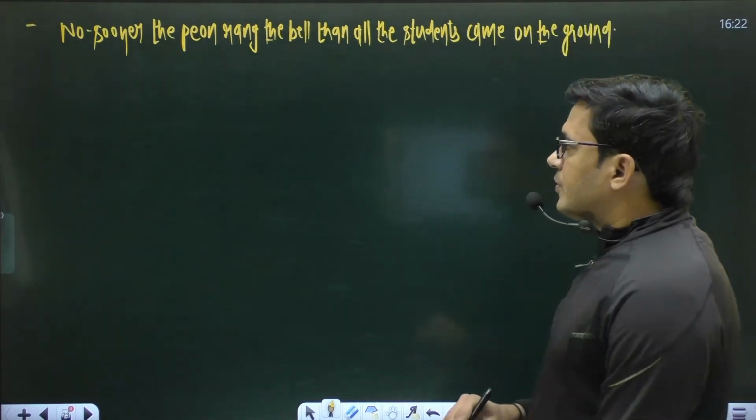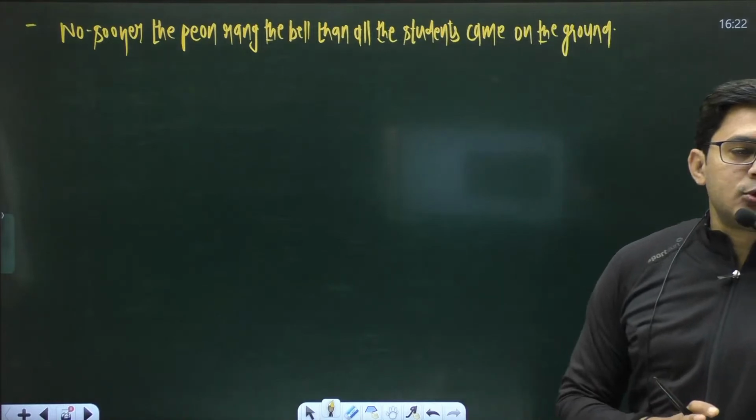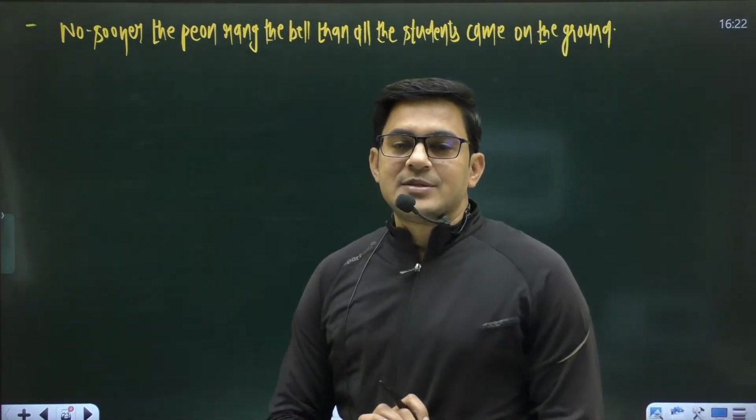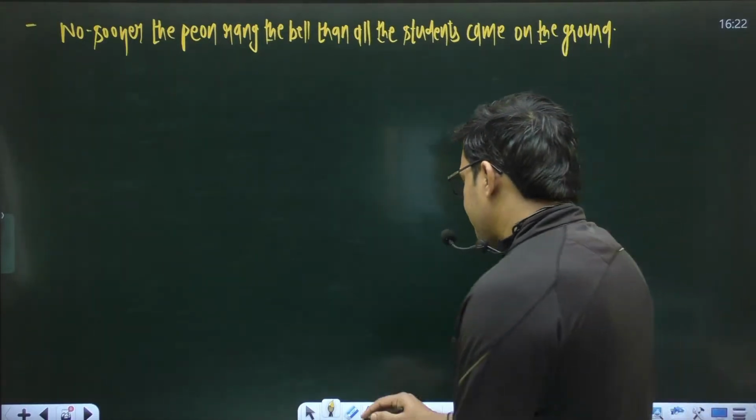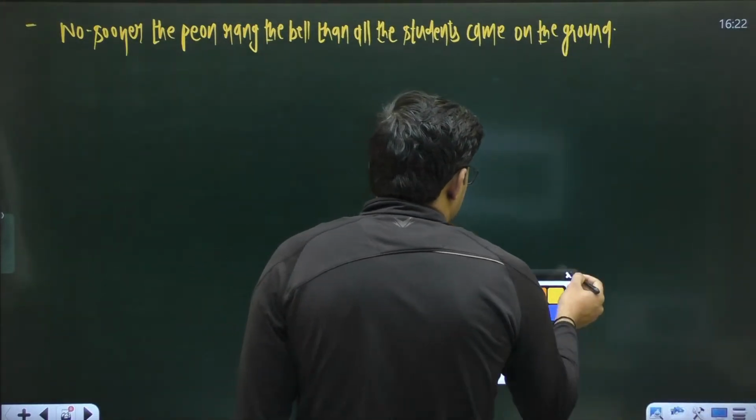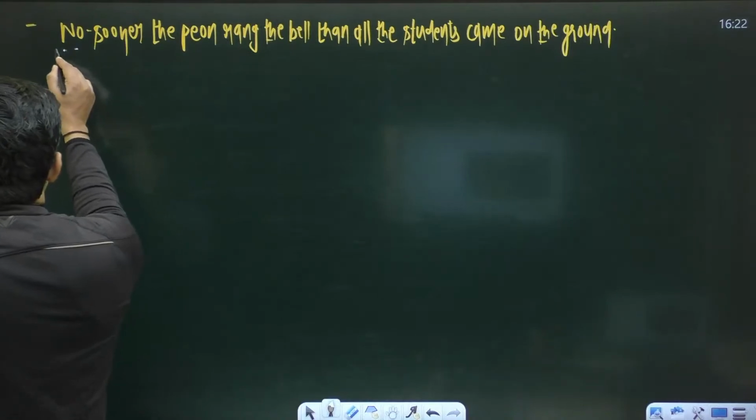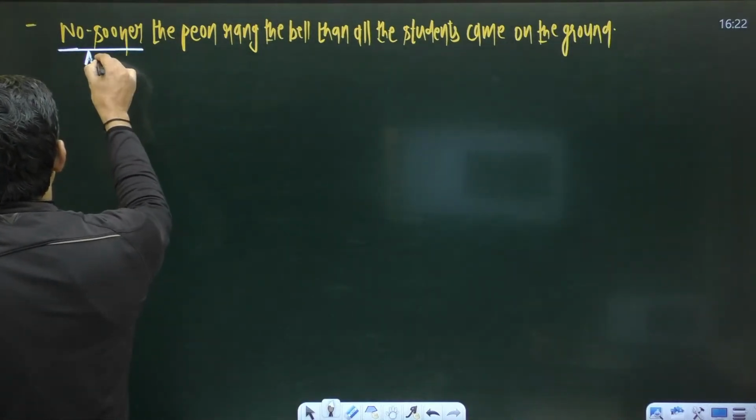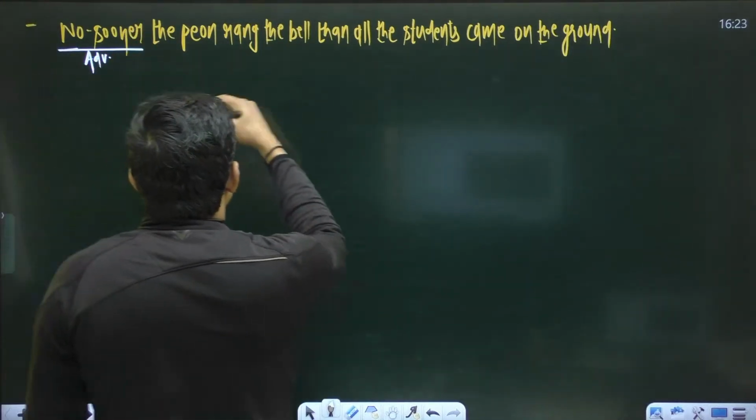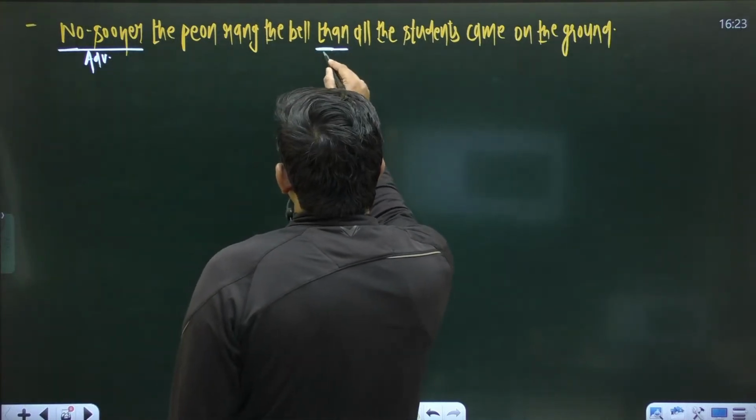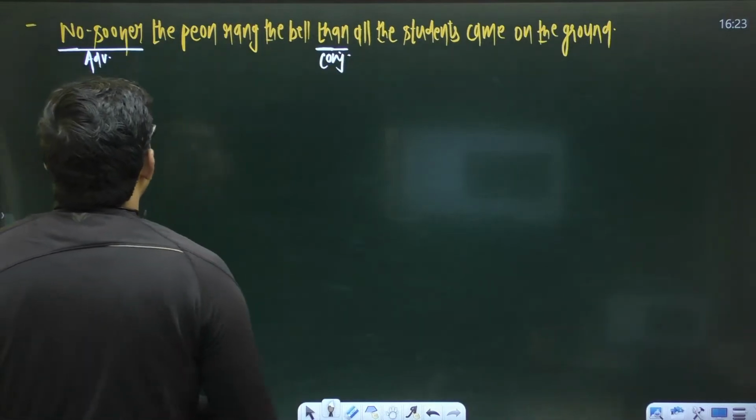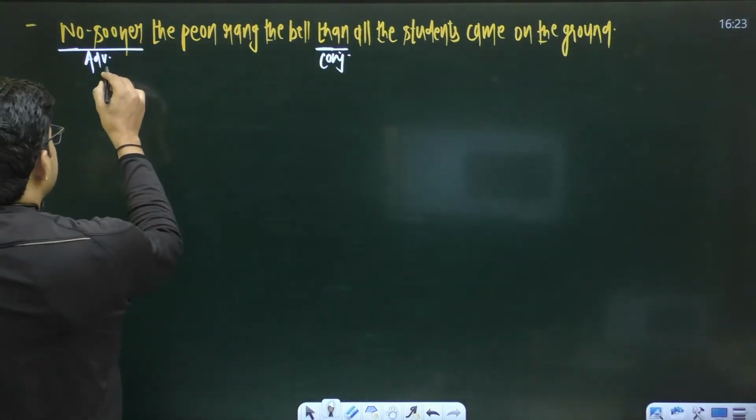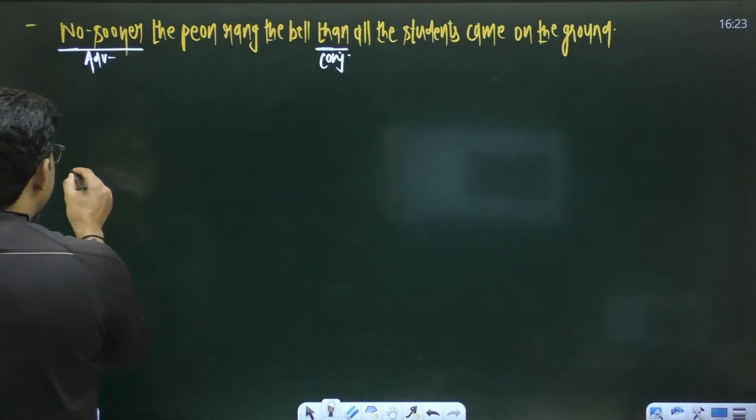Okay, you have a sentence: "No sooner the peon rang the bell than all the students came on the ground for prayer." In this sentence we know very well that this word "no sooner" is an adverb in nature, and this "no sooner" demands a conjunction, that is "than", right? No sooner demands than. So we know it very well, this adverb demands an inversion.